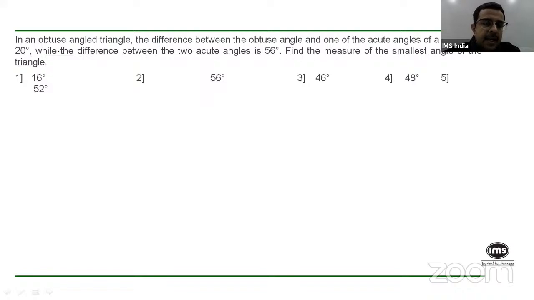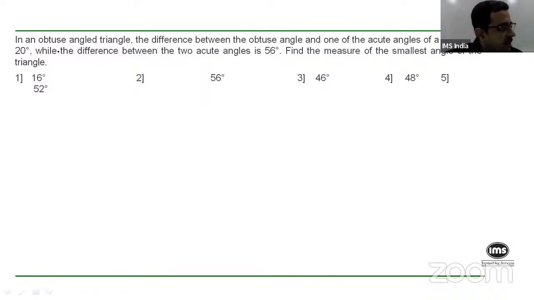I'll again read out this question. In an obtuse angled triangle, the difference between the obtuse angle and one of the acute angles is 20 degrees, while the difference between the two acute angles is 56 degrees. Right? Find the measure of the smallest angle of the triangle.